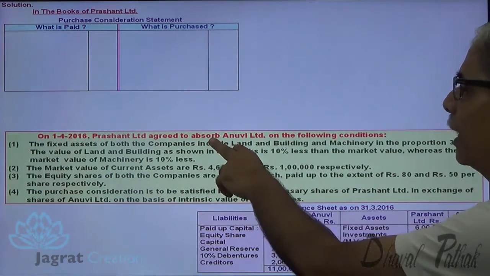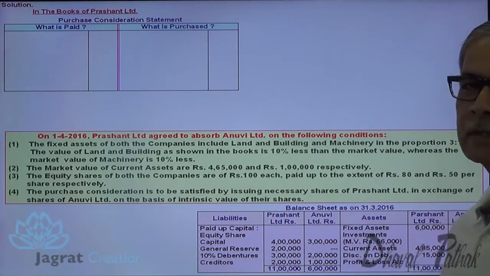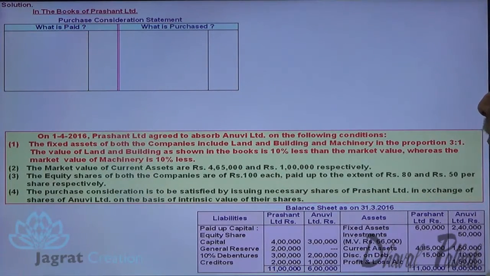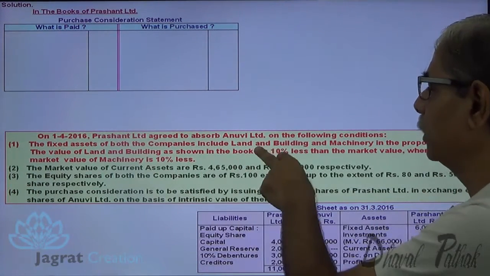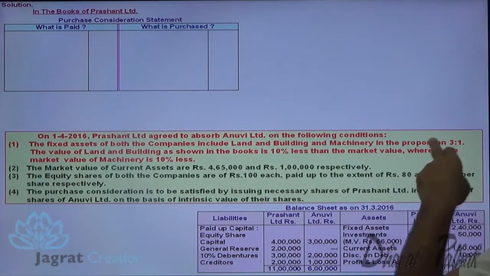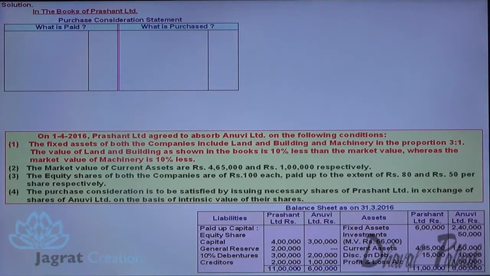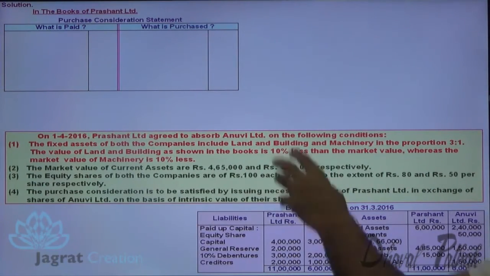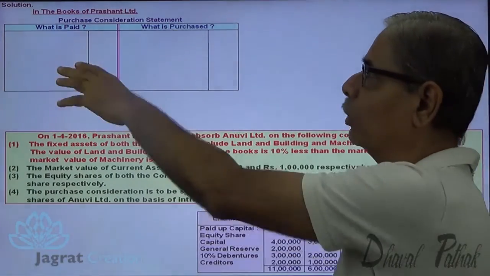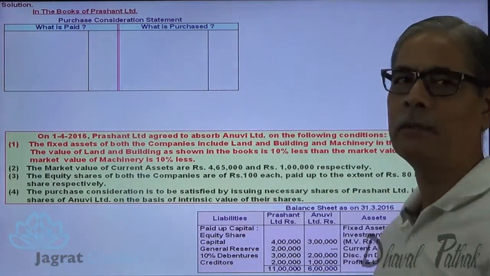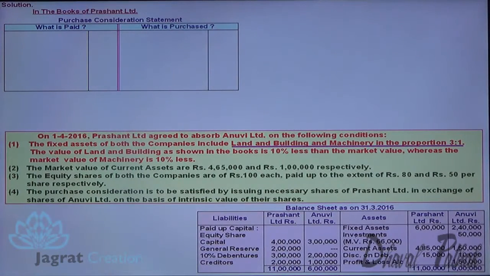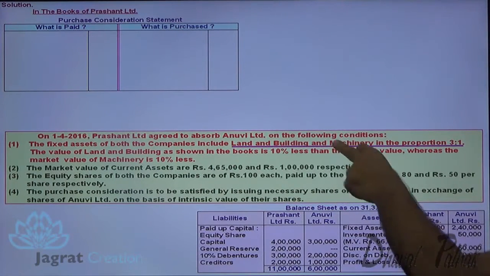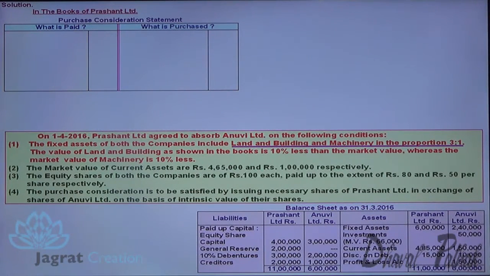Prashant Limited agreed to absorb Anuvi Limited on the following conditions. First, fixed assets of both the companies include land and building and machinery in the proportion of 3:1. Now I want to find out the purchase price to be paid to Anuvi Limited. Who calculates? Prashant Limited calculates. Land, building and machinery are in the proportion of 3:1. Here it is 2,40,000.